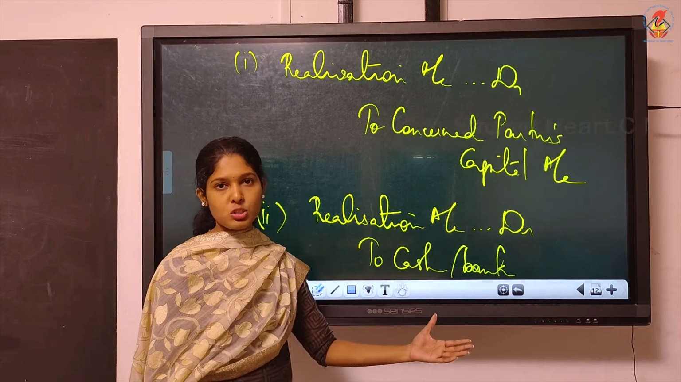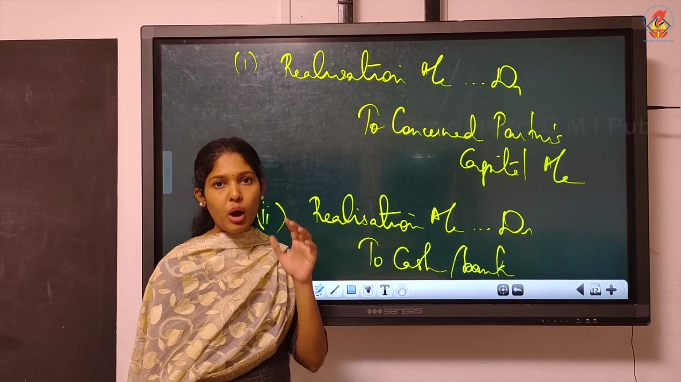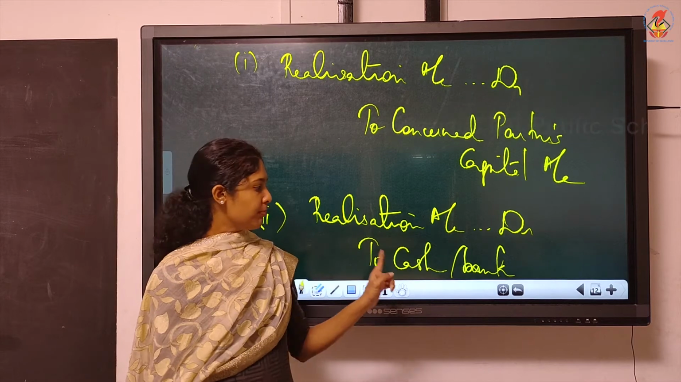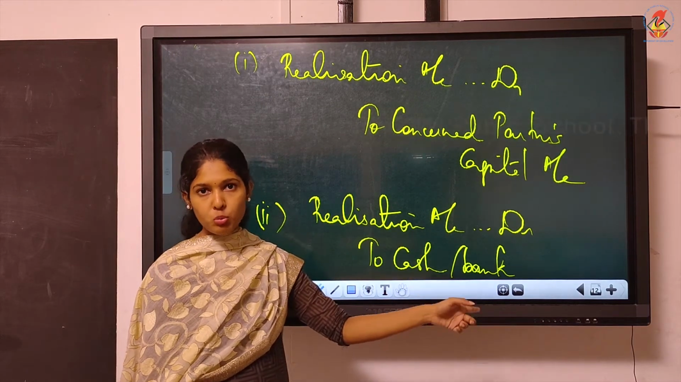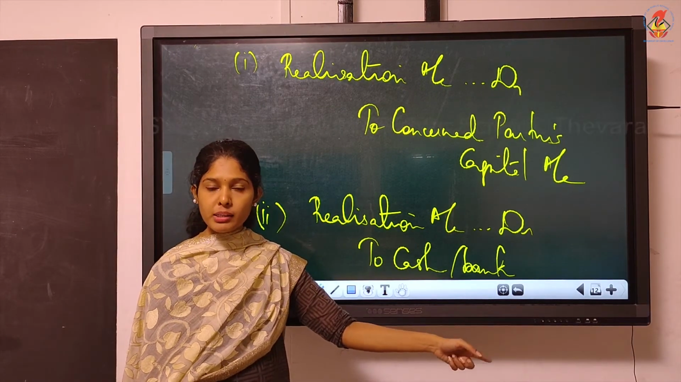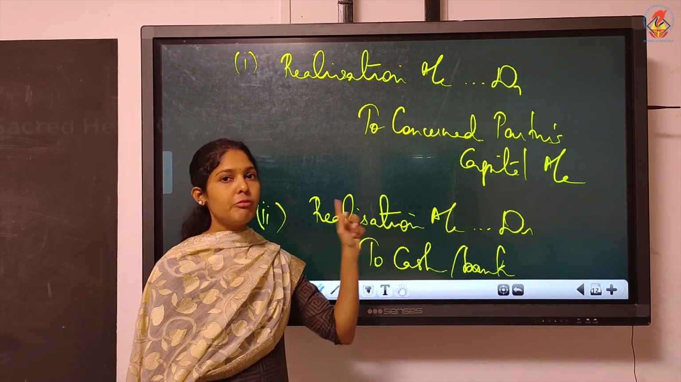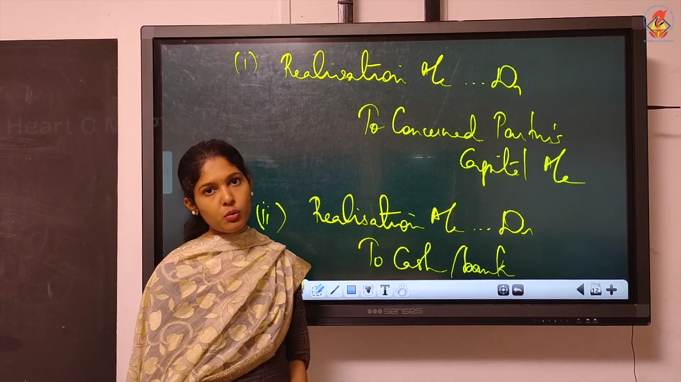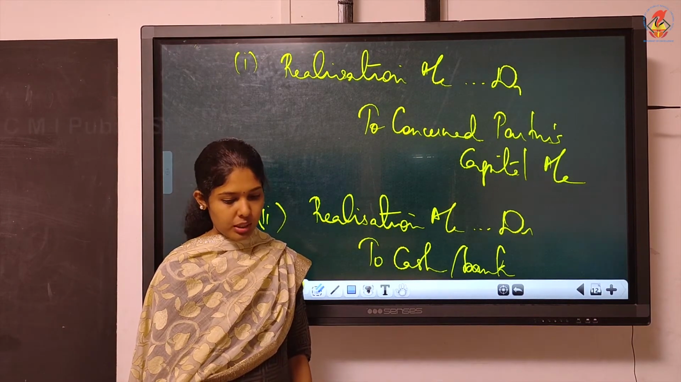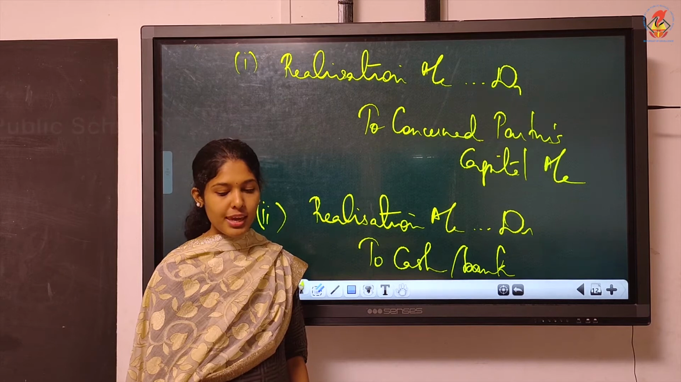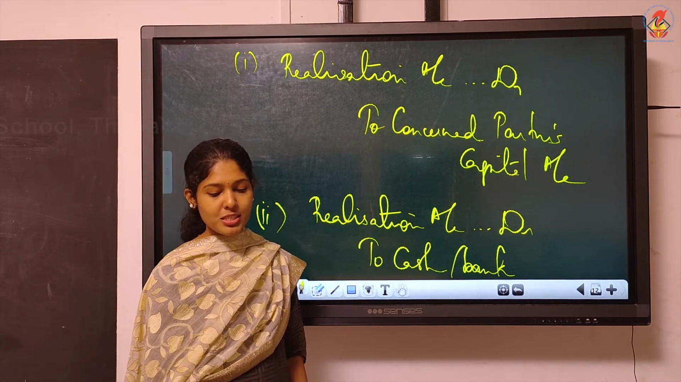One by one you try to write. That is easier for you to understand also. Paid by the firm, immediately you wrote to cash or to bank. Then borne by the partner means what will you debit? Partner's account. If it is borne by the firm, the firm's account, that is realization account, must be debited. Then case E, that's the last case of realization expenses.